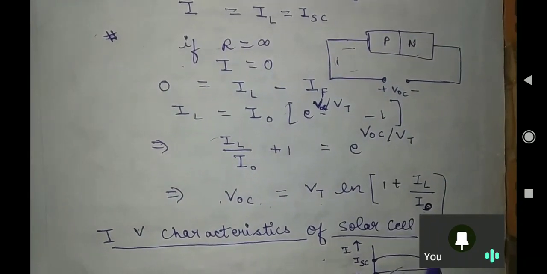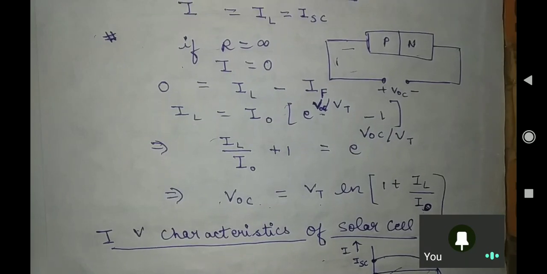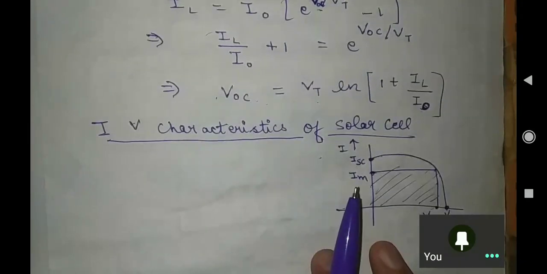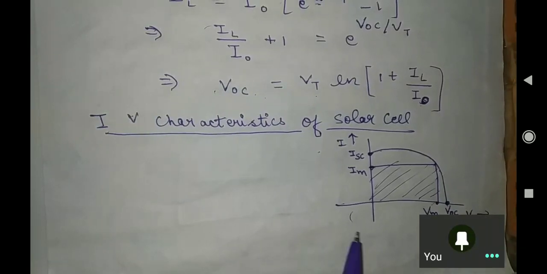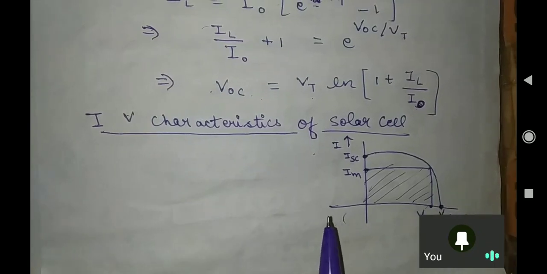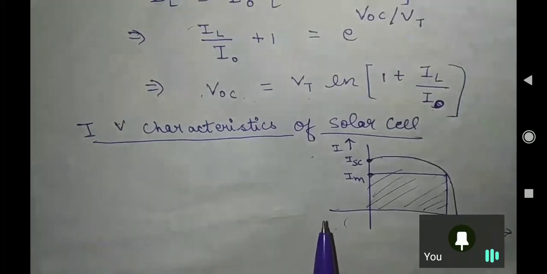I think this graph is very much clear to you. Short circuit current, open circuit voltage, a very important graph. It will come for 2 marks. Just for 2 marks, a formula based question will come, believe me. Let us study more about the solar cell and complete it. Then we will start with our numerical part.